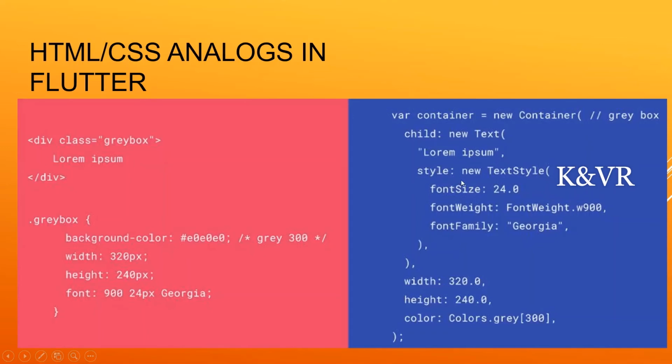For the text we create a style with font size, font weight, and font family. For the container, the width is 320, the height is 240, and the color comes from Colors. It's very easy to create a container in Dart, just like HTML and CSS.